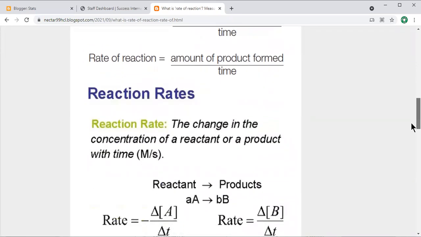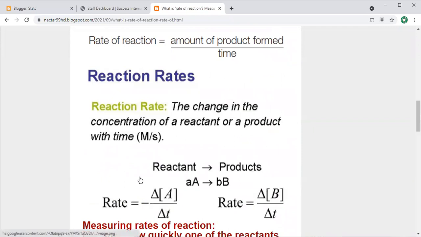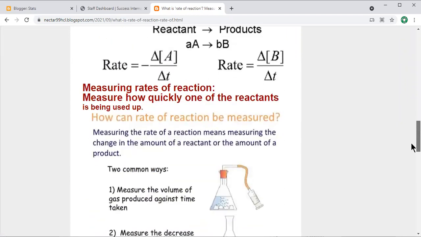So the rate of reaction is the change in concentration, concentration meaning the amount of a reactant or a product, with time. So a reactant converts into a product, and it takes time, moving from one form to another form.